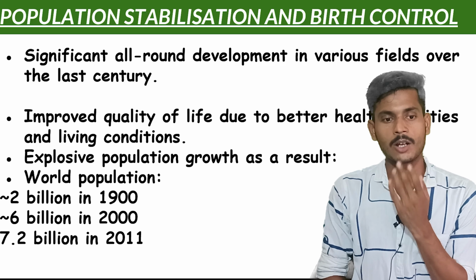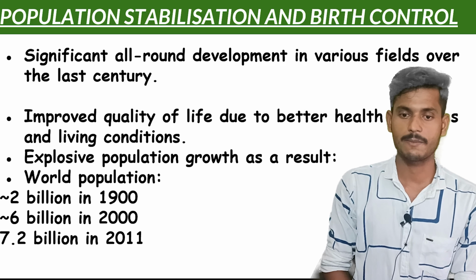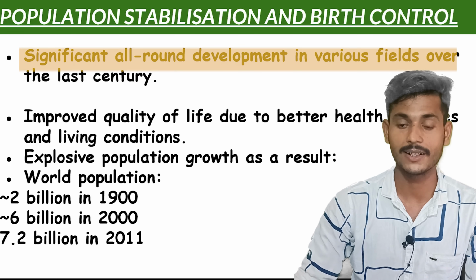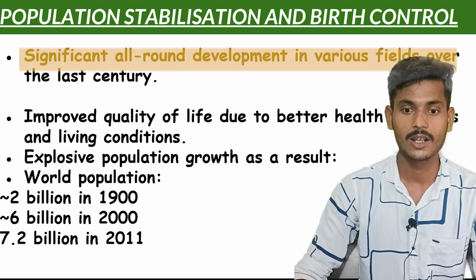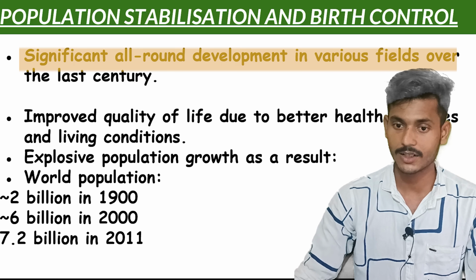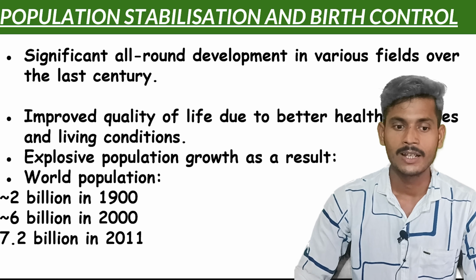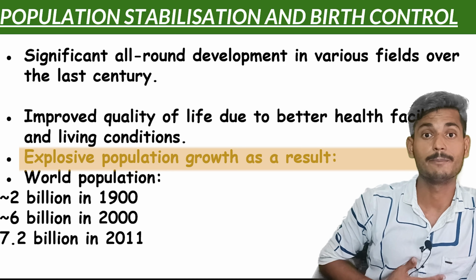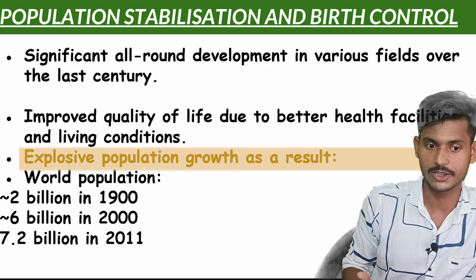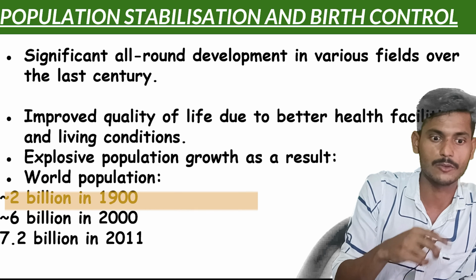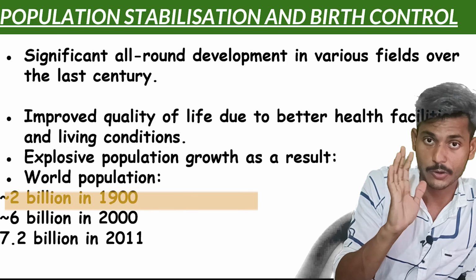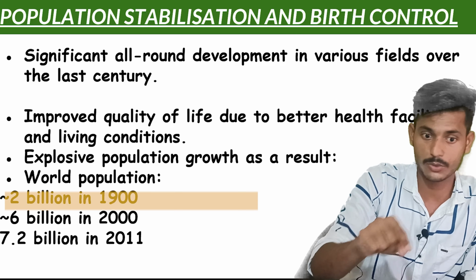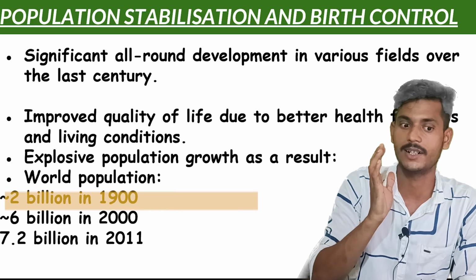And now we just discuss population stabilization and birth control. As we discussed, there has been significant all-round development in various fields over the last century. Now we have better control. If you take the previous data, there is explosive growth just because of improved healthcare facilities and living conditions. We are talking about the world population, and this data is in the NCERT, so you also have to remember it.